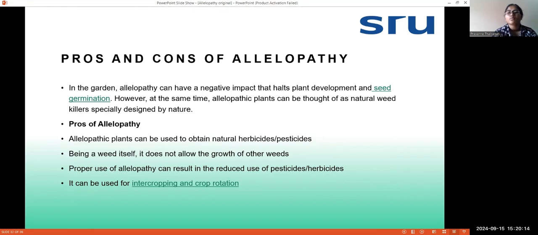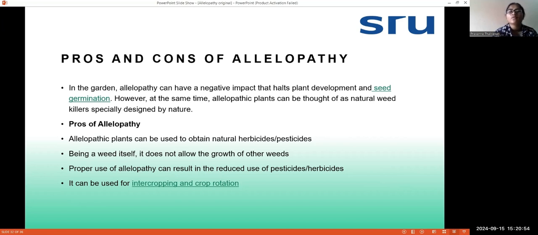Next, what are the pros and cons of allelopathy? In the garden, allelopathy can have a negative impact that halts plant development and seed germination. However, at the same time, allelopathic plants can be thought of as natural weed killers, especially designed by nature. First, the pros of allelopathy. Allelopathic plants can be used to obtain natural herbicides or pesticides, as we already studied. Next, being a weed itself, it does not allow the growth of other weeds. So we can see this in weed against weed interaction.